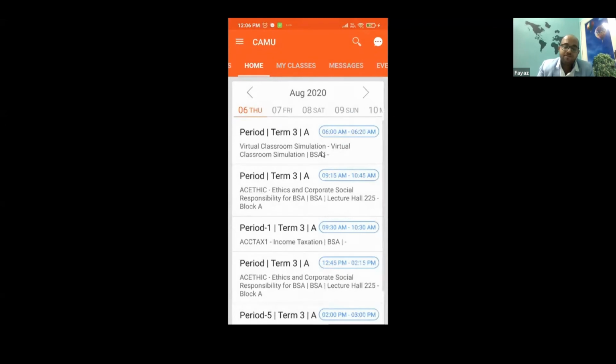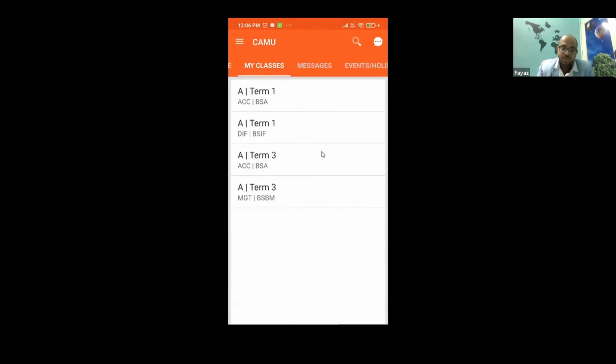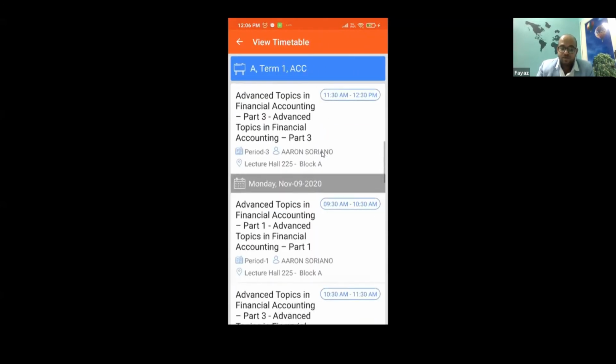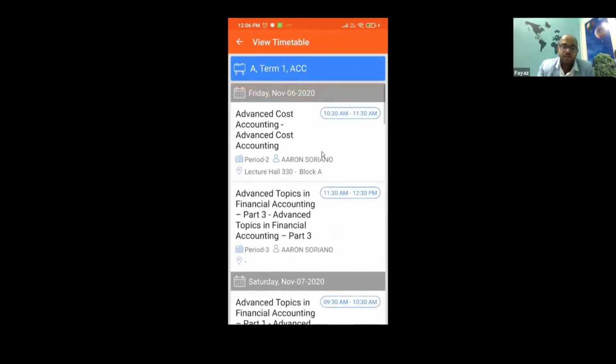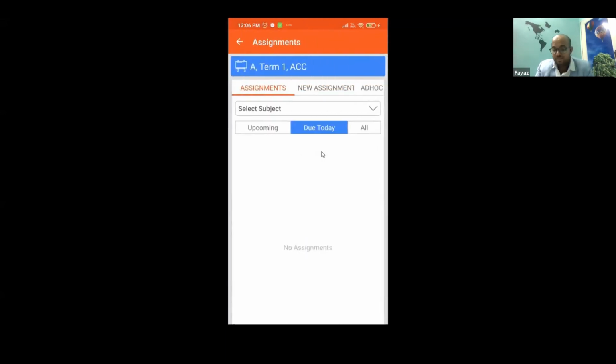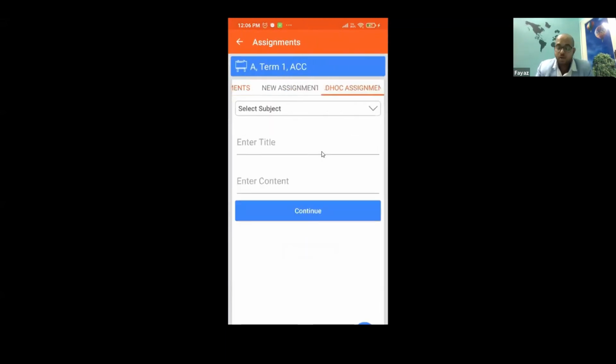And then you have access to different things, like in my classes, you can see the timetable, right? Your timetable each day. And also you have access to seeing the teaching progress. You can give different types of assignments, right? There are already pre-populated assignments that can be given, or you can give an ad hoc assignment.